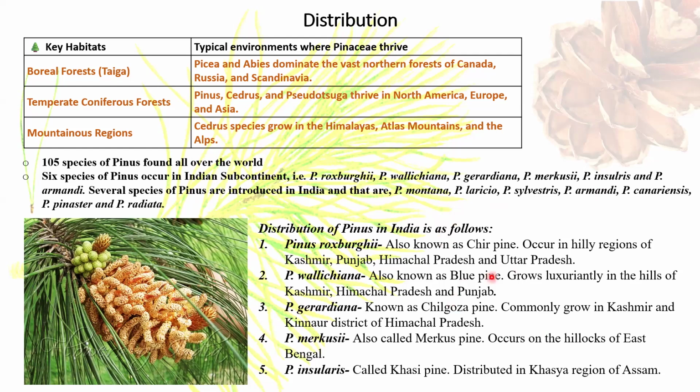Pinus roxburghii is also known as chir pine, and it occurs in Kashmir and Himachal Pradesh. Pinus wallichiana is also known as blue pine, Pinus gerardiana as chilgoza pine, Pinus merkusii as merkus pine, and Pinus insularis is also called khasi pine, found in the Khasi region of Assam.